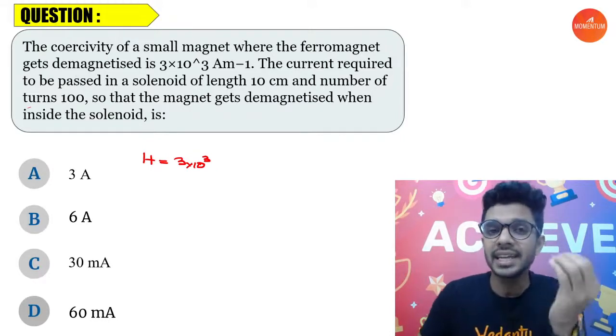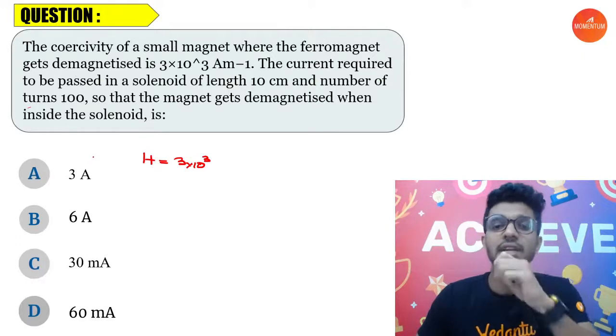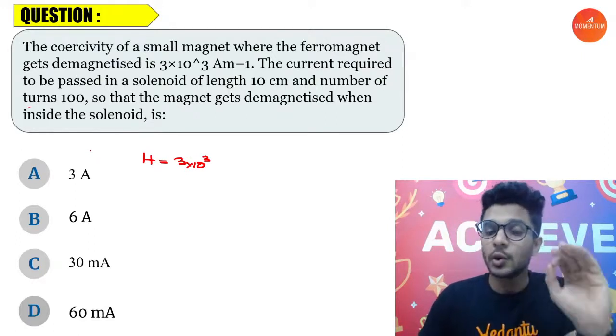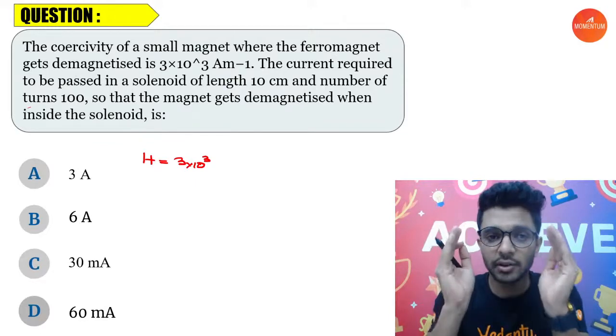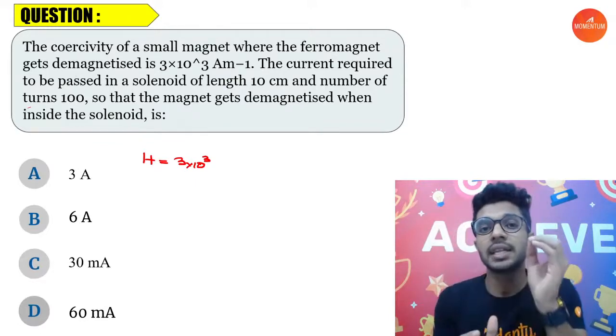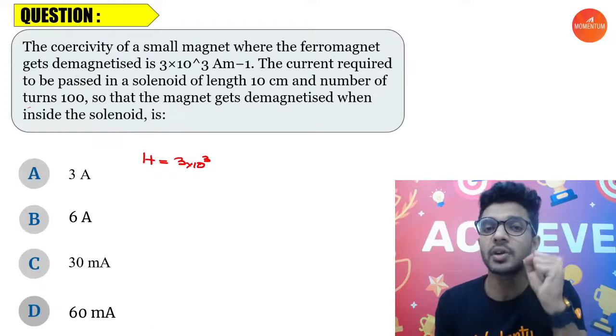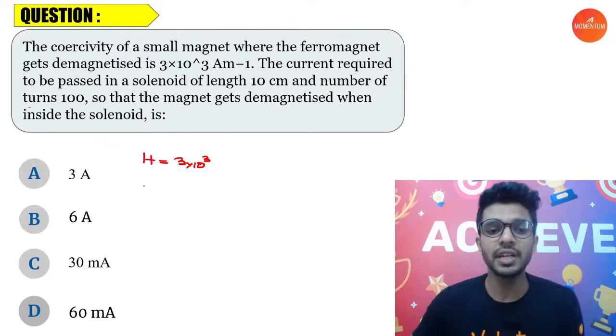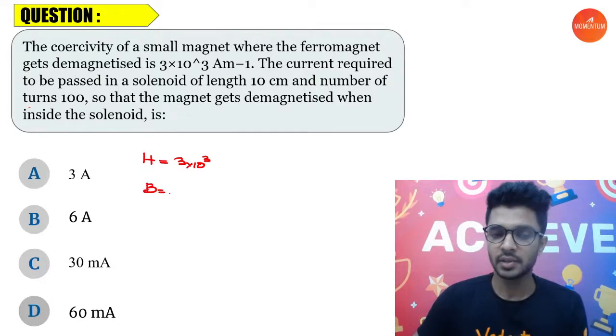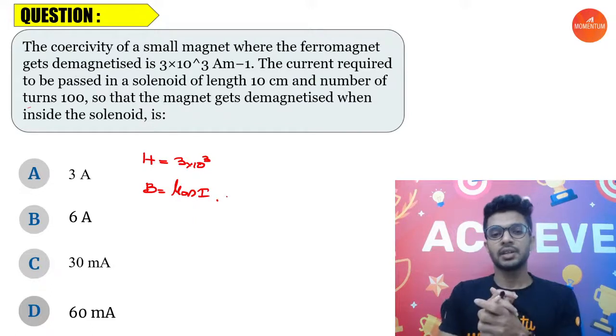So for providing this external magnetizing field, what are we using? We are using a solenoid in order to magnetize this particular ferromagnet, which means the magnetic field has to be provided by the solenoid. What is the formula for the magnetic field provided by the solenoid? That is equal to mu naught times n i.